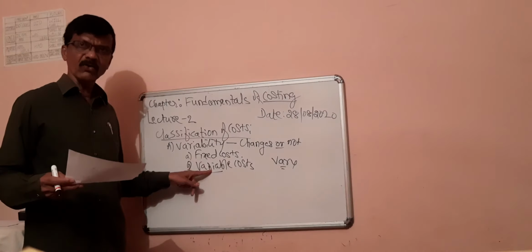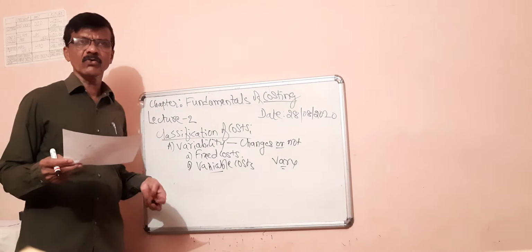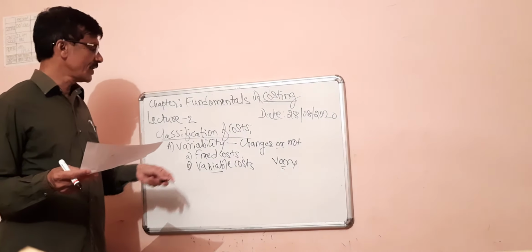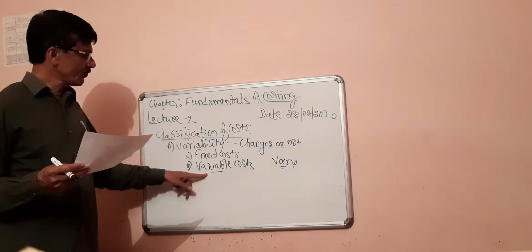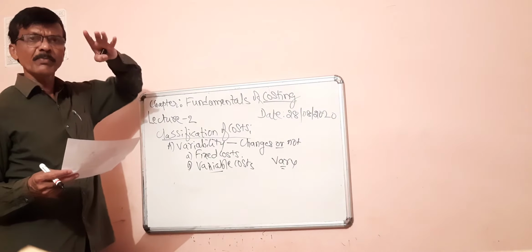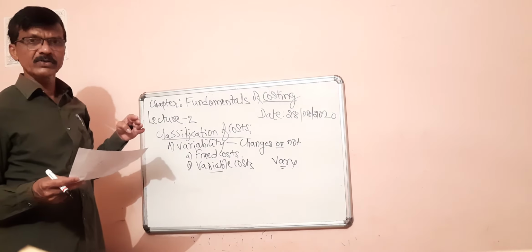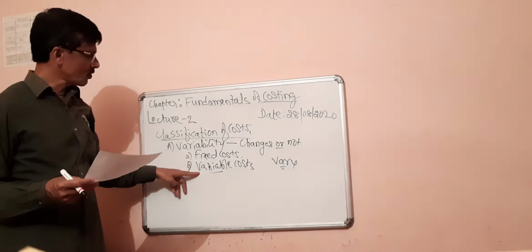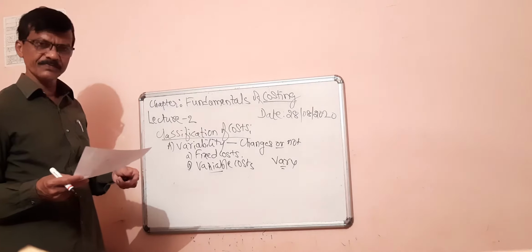If a cost item changes according to the volume of production, such a cost item is called variable costs or changeable costs. If costs increase when the volume of production increases, and costs decrease when the volume of production decreases, such costs are called variable costs or changeable costs.